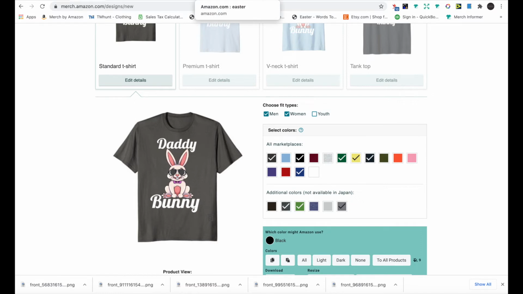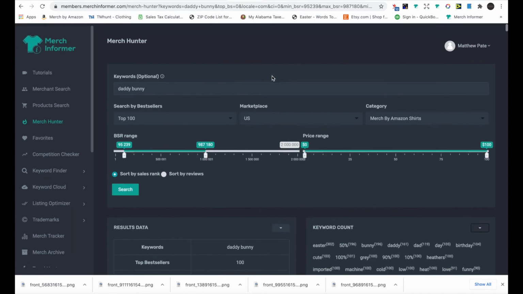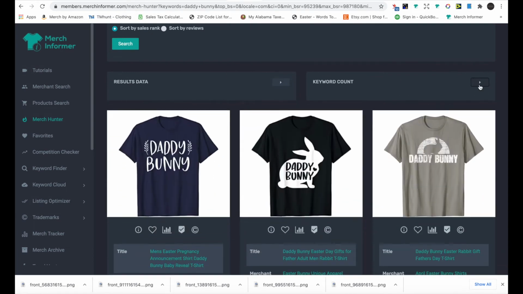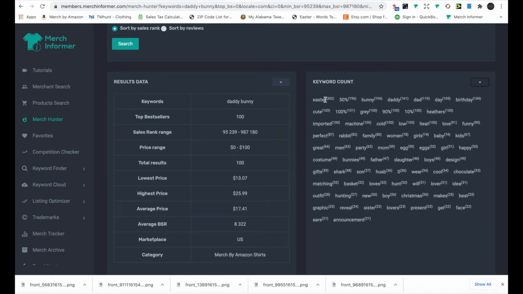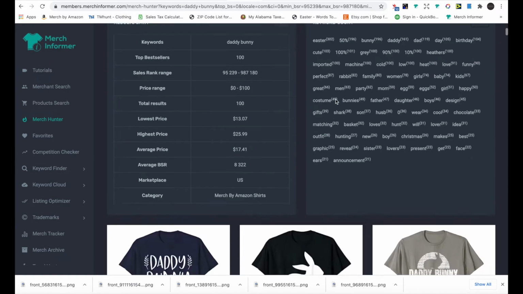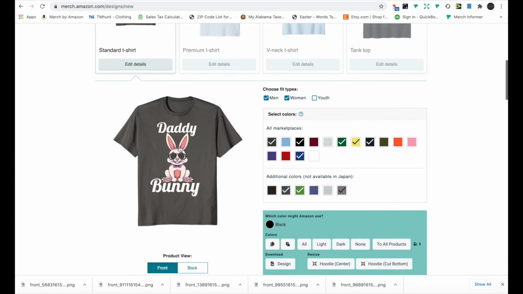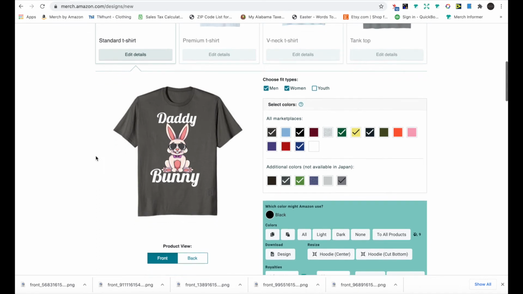If you go to Merchant Former, you can search Daddy Bunny, and using the Merch Hunter, you can hit this little drop down. It'll give you some keywords that are used and tell you how many times they use them throughout these 100 designs or whatnot. Easter, Bunny, Daddy. We don't want to use like birthday, that has nothing to do with it. Basket, Hunt. I'm going to uncheck youth because this is for dad or whatever.